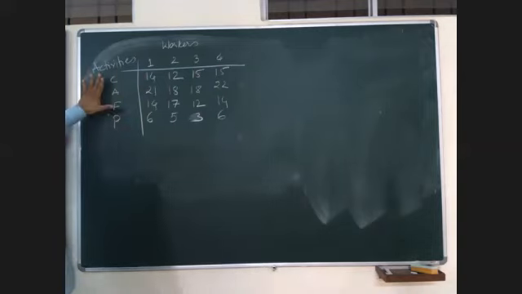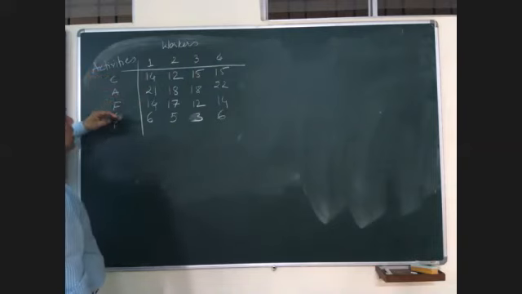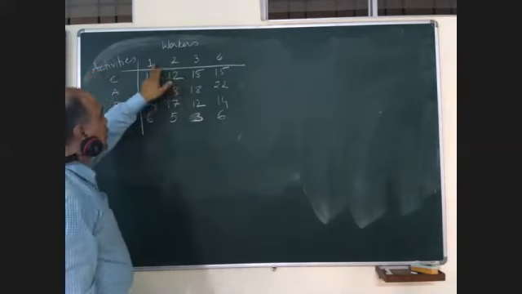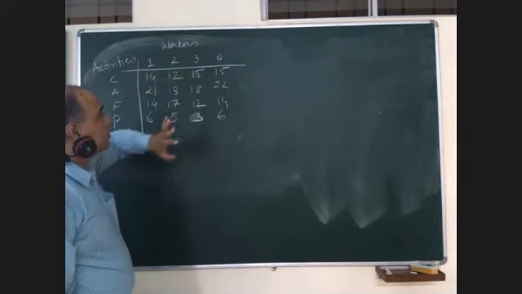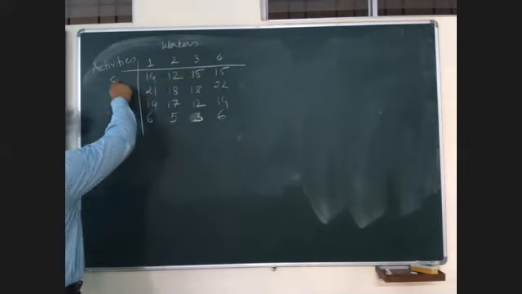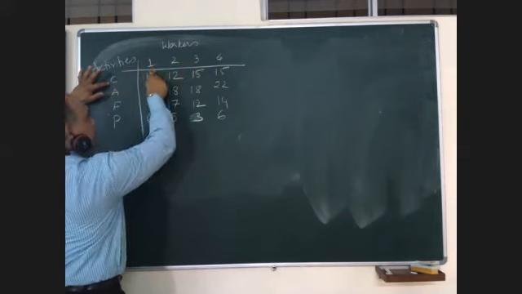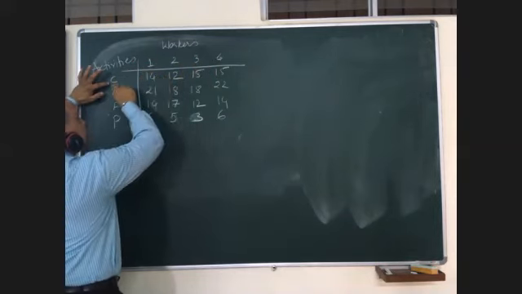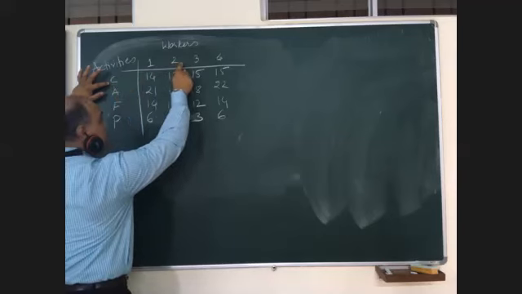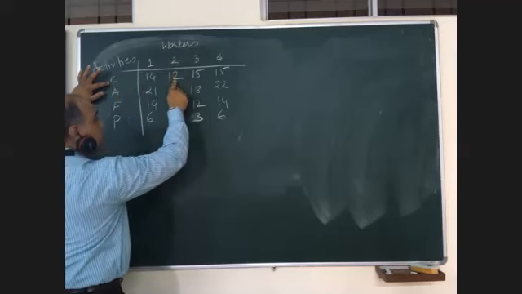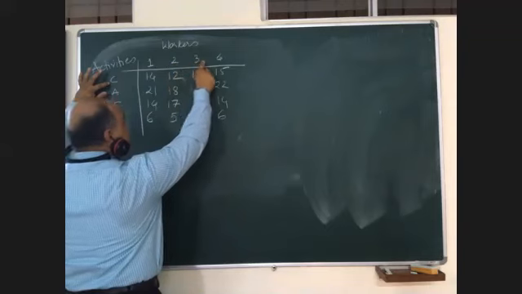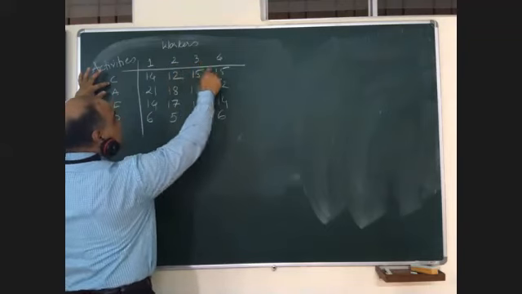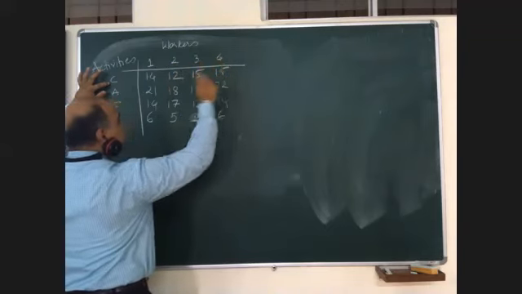Now, there are 4 activities, C, A, F, P, and there are 4 workers, 1, 2, 3, 4. When this activity is given to worker 1, the cost will be 14. When this same activity is given to worker 2, the cost will be 12 rupees. If it is given to the third worker, it will be 15. If it is given to the fourth worker, it will be 15.